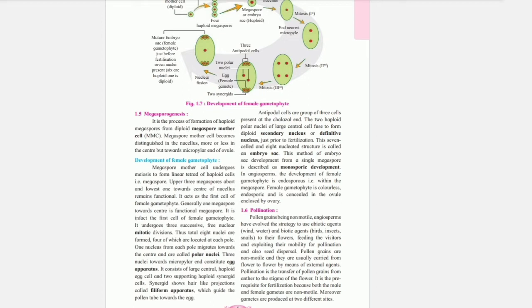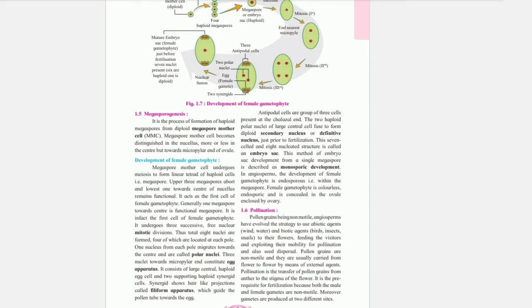Generally, one megaspore towards the center is the functional megaspore. It is in fact the first cell of the female gametophyte. It undergoes three successive free nuclear mitotic divisions. Thus, a total of 8 nuclei are formed, 4 of which are located at each pole. One nucleus from each pole migrates toward the center and these are called polar nuclei.